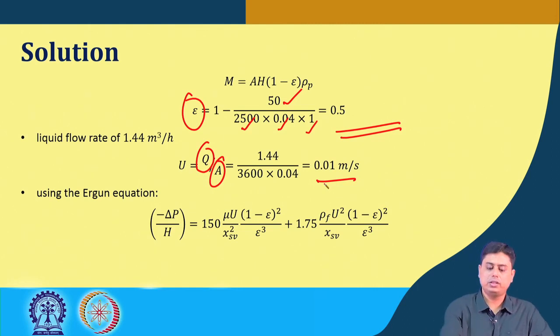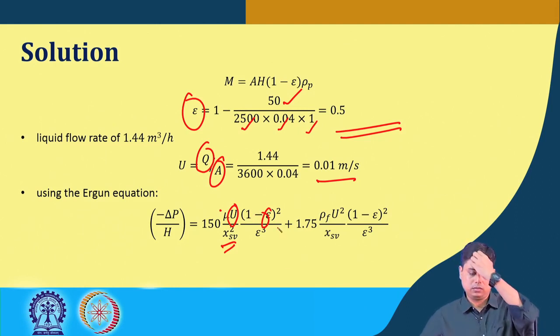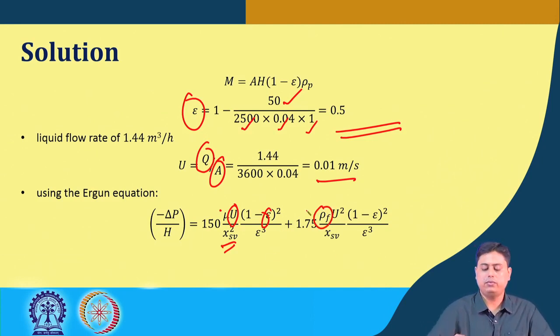Now, in the Argand equation, we have all known parameters. xsv is mentioned, mu we have already taken into account, u we have calculated, epsilon is what we have calculated. Similarly, rho f is mentioned here in this problem. So, the right hand side, all the parameters are basically known to us now.